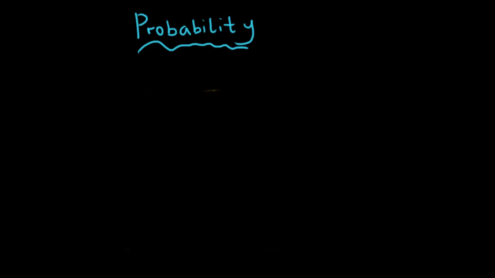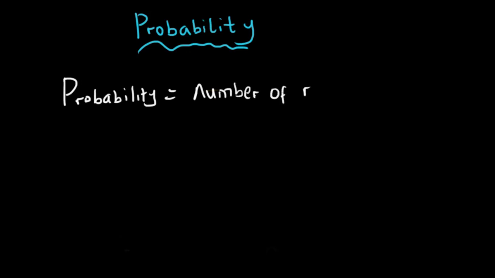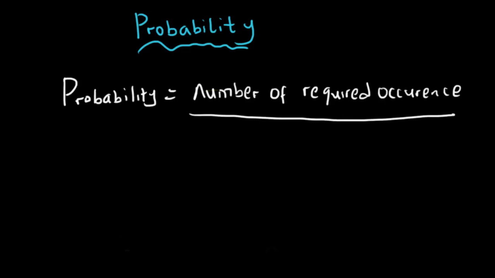Do you understand? Now, the next thing we want to touch on is the formula for probability. What's the formula for probability? Probability equals number of required occurrence all over number of possible occurrence.